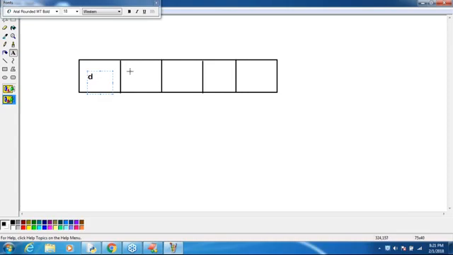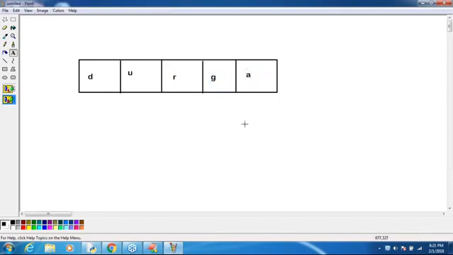Now here D, next one after that here U, next R, next G, next one after that A. Okay, Durga is there. We have to access with respect to index. Most of the times we require to access index. In Python, take a bit very special care: index always starts with 0 only. Remember that. What is the index of the first one? 0, 1, 2, next one after that 3, and then 4.